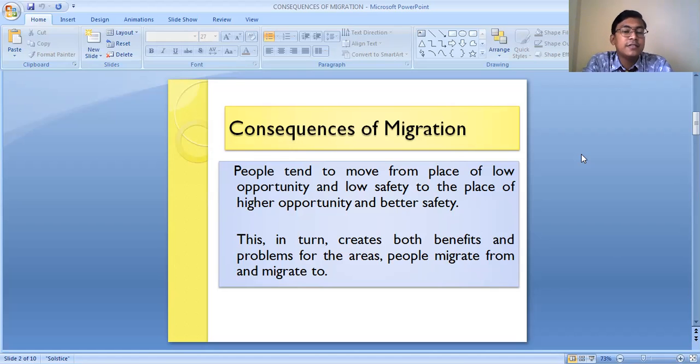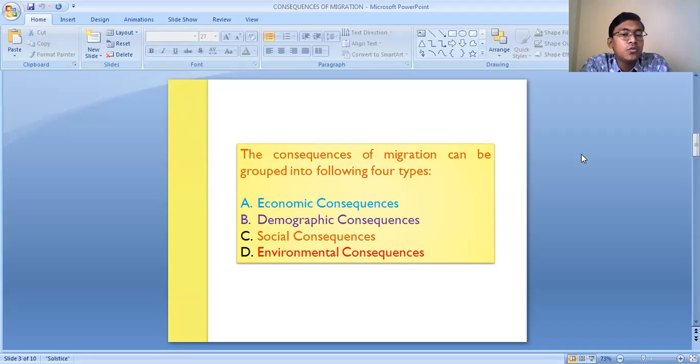These consequences or outcomes of migration can mainly be grouped into four different types: the economic consequences, the demographic consequences, the social consequences, and the environmental consequences.